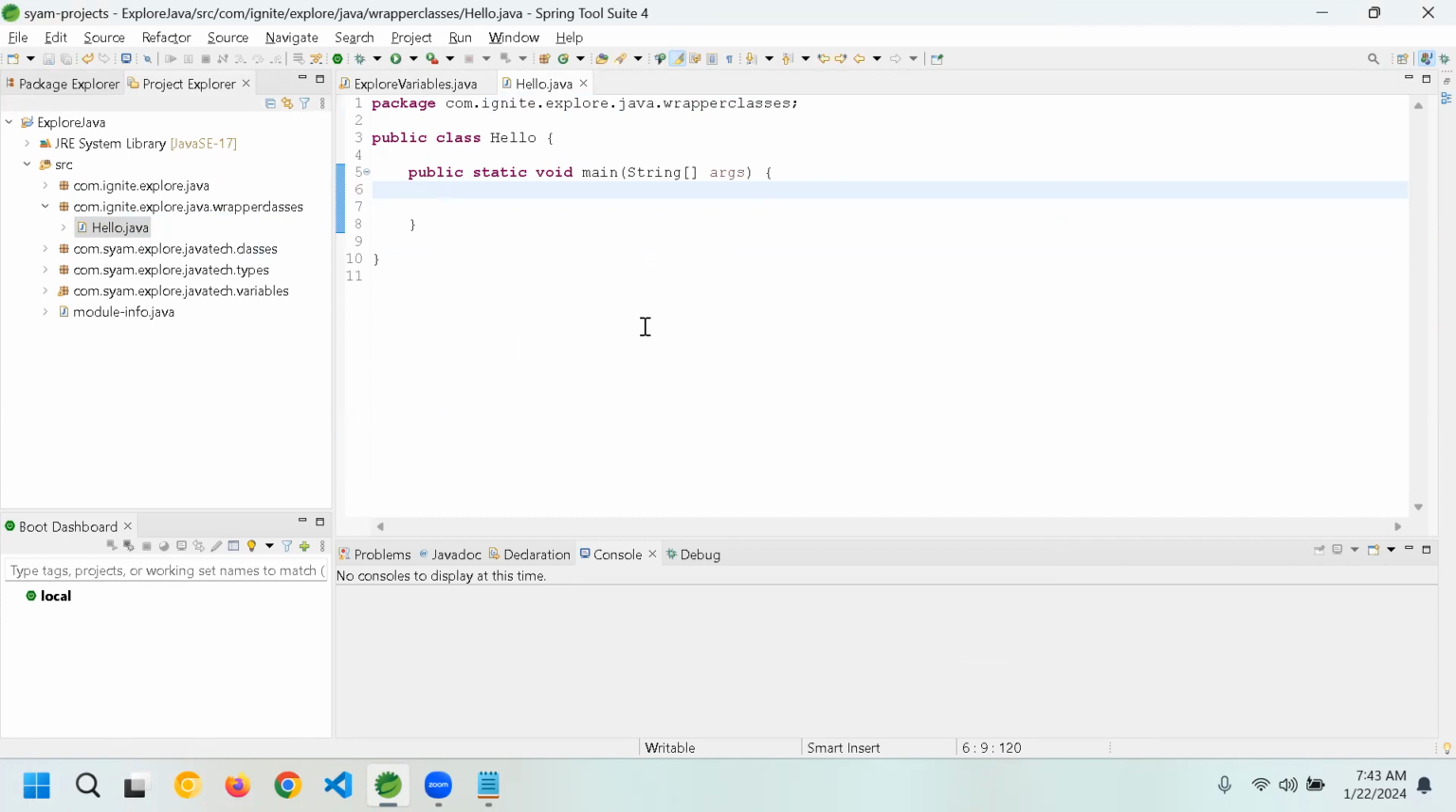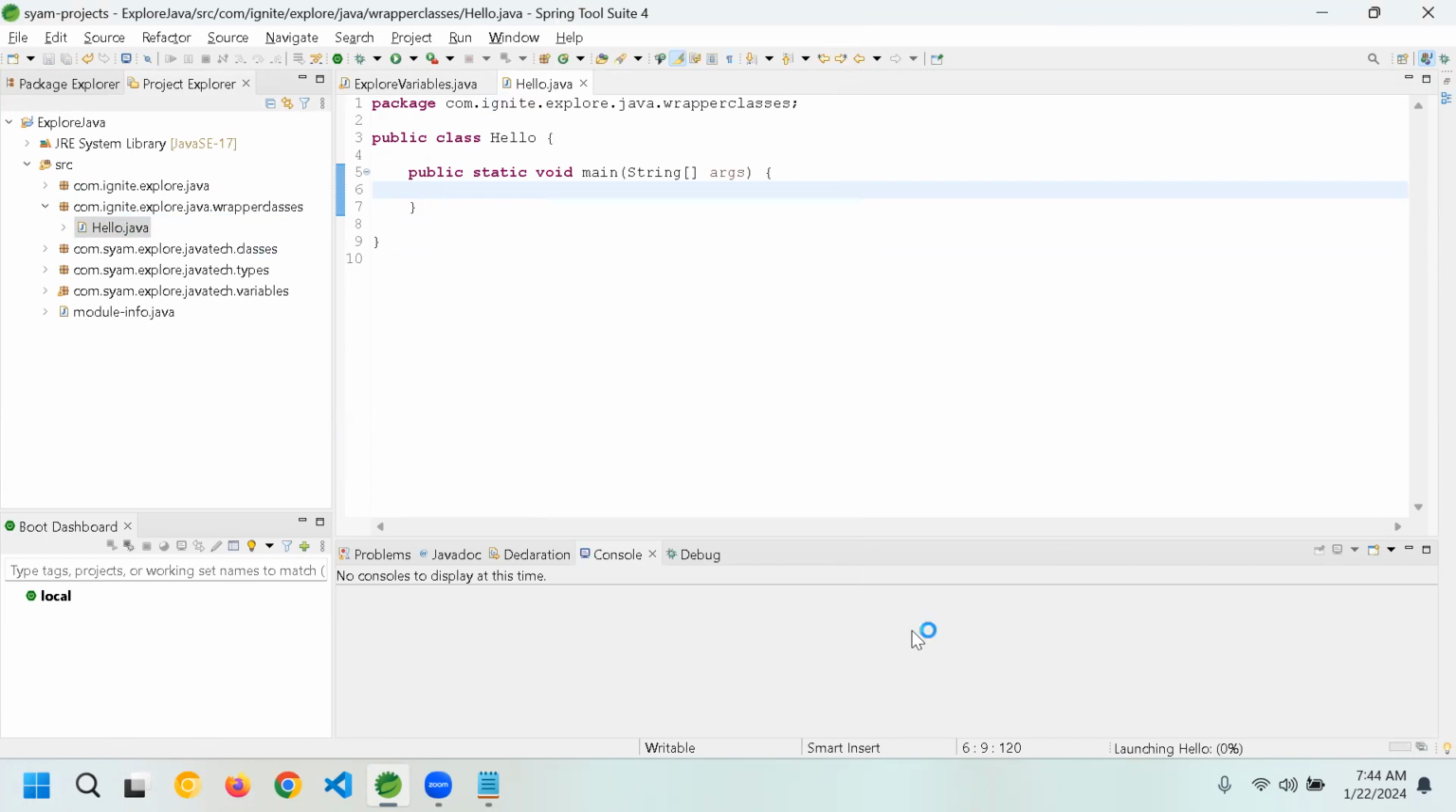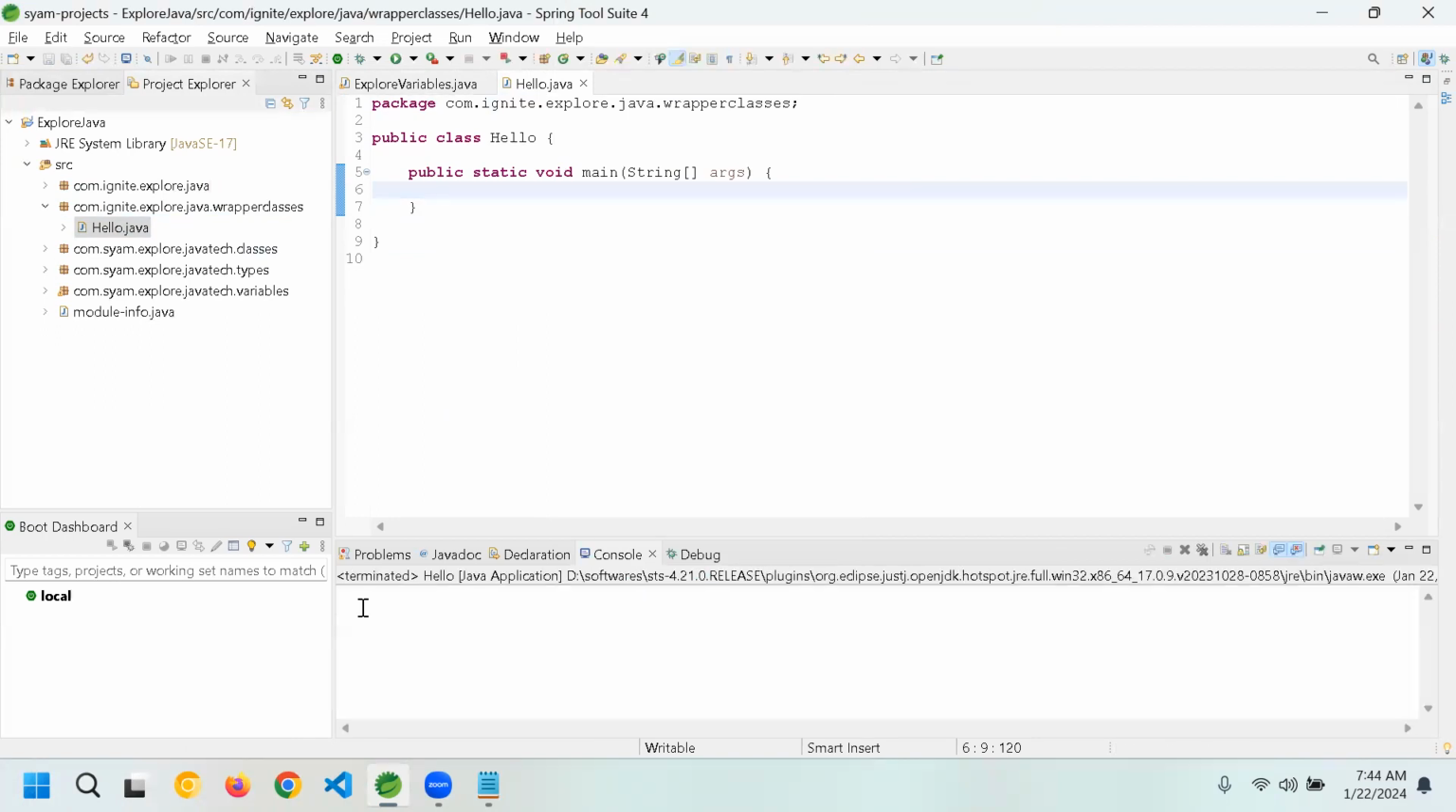Right, guys, I'm not writing anything here. If you observe, if I execute this one, it will execute, but it will not print anything. Run as Java application. You can see the console is terminated, but it is looking empty, right? But you can see it is highlighted here.